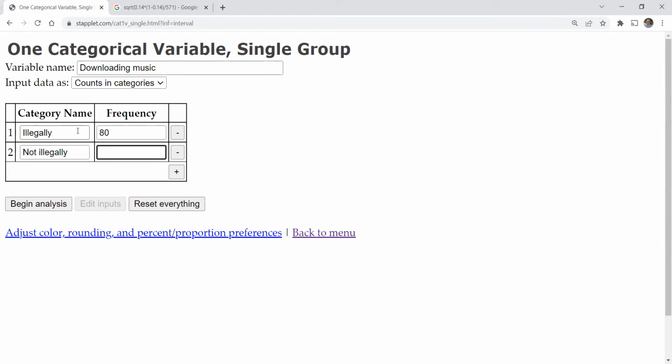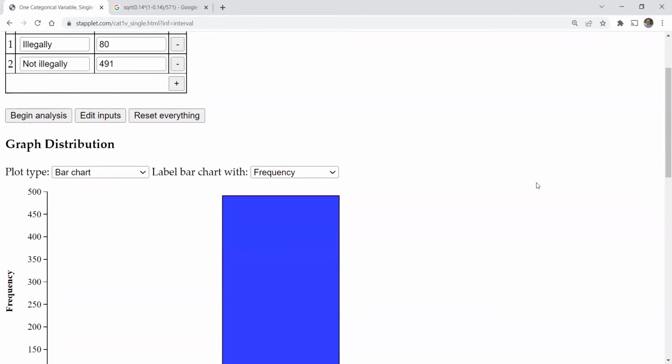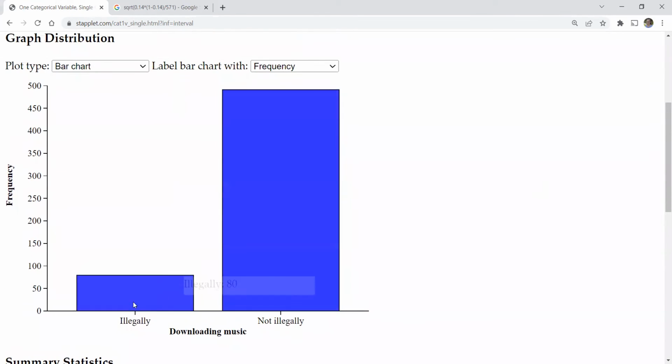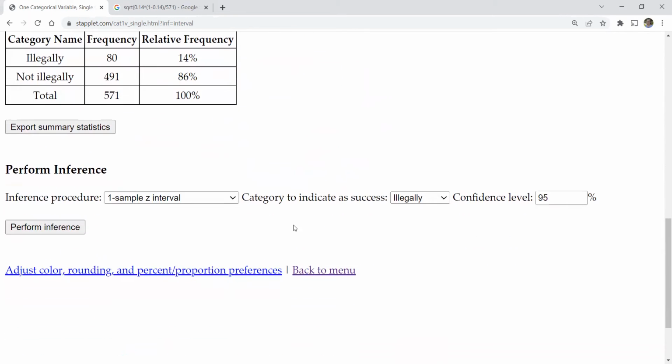And then we'll have people who have not downloaded music illegally, and we said we had 491 of those. So first we get a graph showing us the 14% that have downloaded illegally versus the 86% that have not. And now we can find our confidence interval.